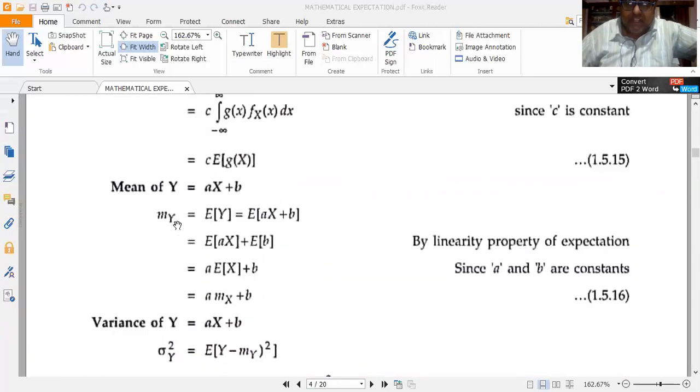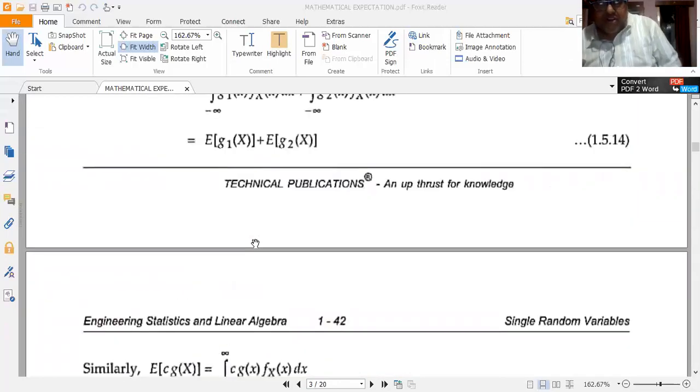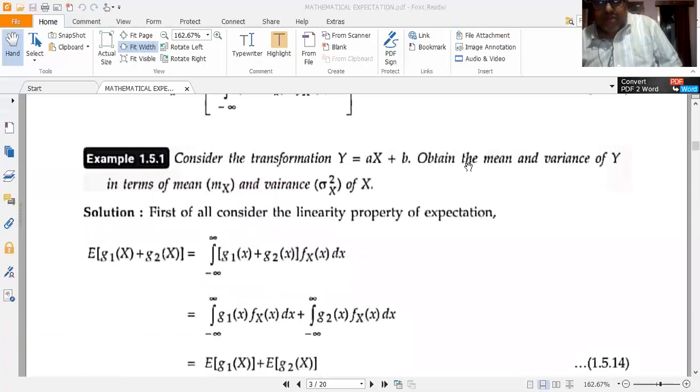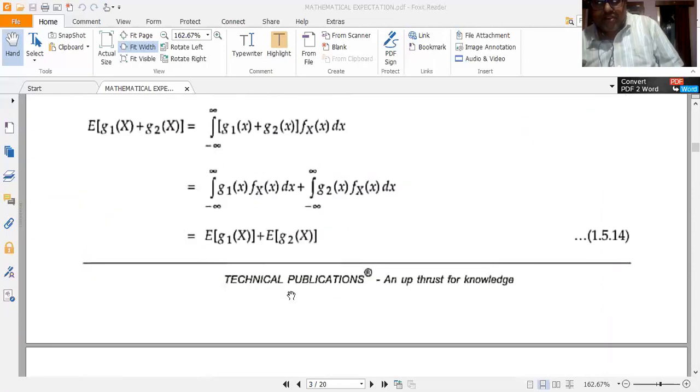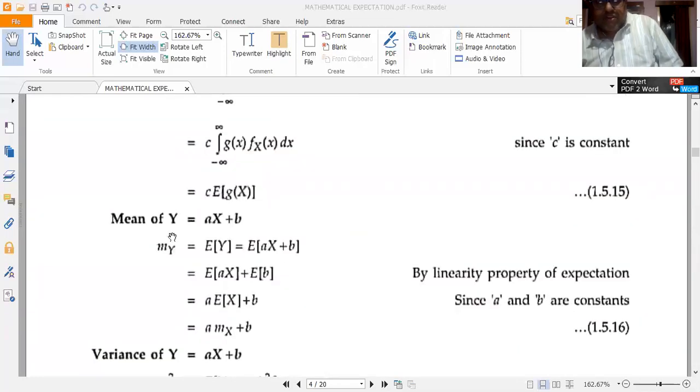Let me take the mean of this, because I have to obtain the mean and variance of y in terms of mean and variance of x. So let me find the mean of y in terms of mean of x. Let me take mean on both sides. So mean of y, I can represent it as mu y, both mean the same.